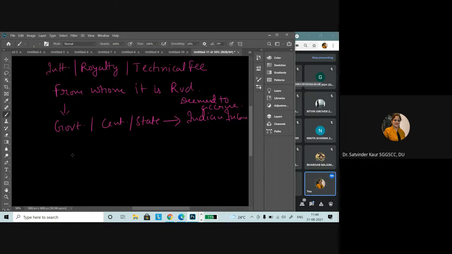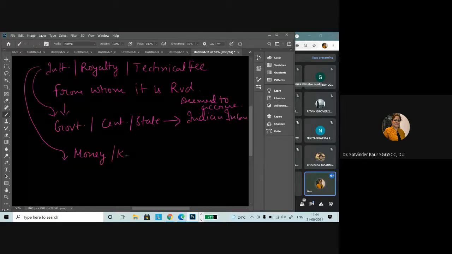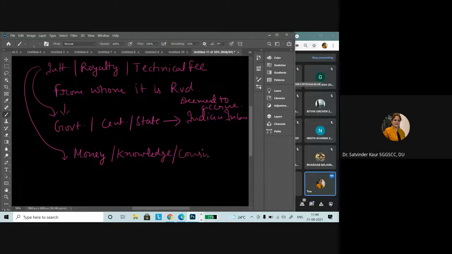And if it is received, be it in the form of interest, royalty, or technical fee, where interest relates to money, royalty relates to knowledge, and technical fee relates to consultancy, we see that if this is being used for the business set up in India, it would be regarded as Indian income.